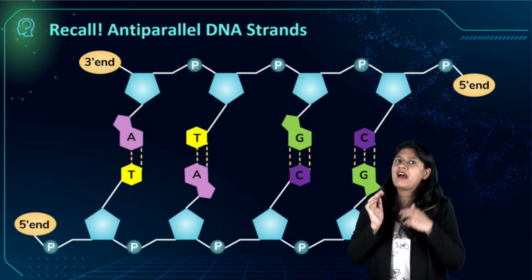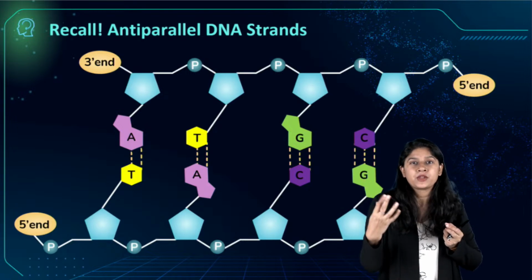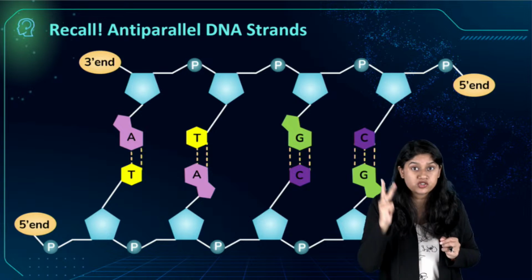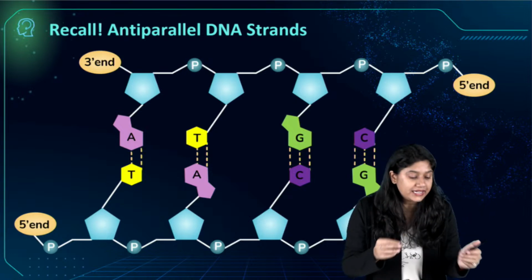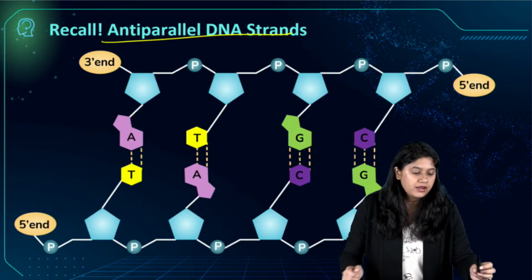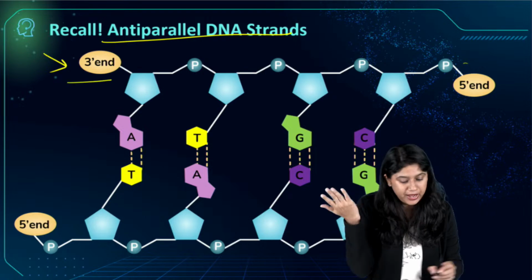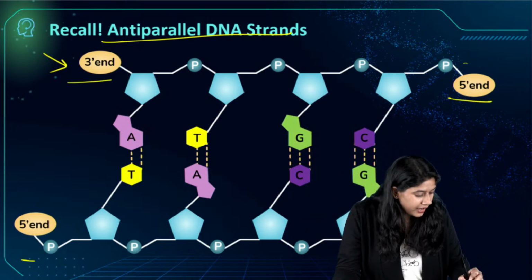Before we move ahead, we have to quickly recall कि हमारा DNA का क्या structure था. So we remember that we have nitrogenous bases, we have sugar, we have phosphate, and we have the two anti-parallel DNA strands. One runs from 3' to 5', you can also call that 5' to 3'.